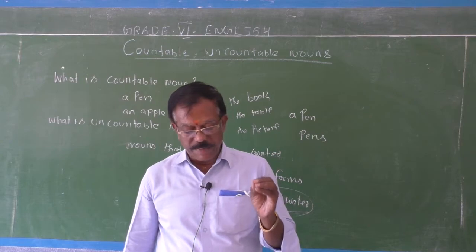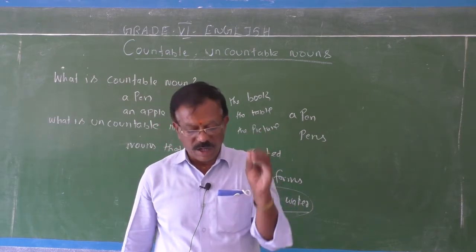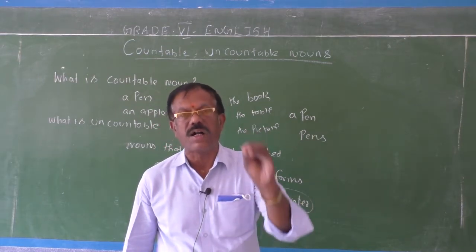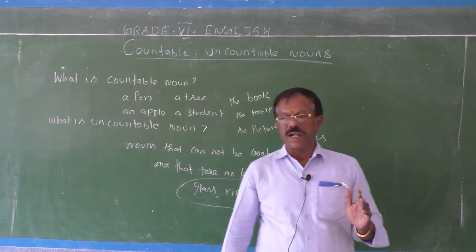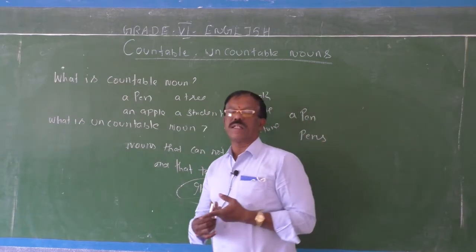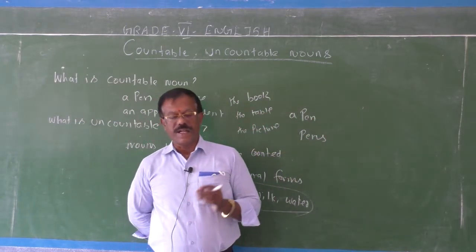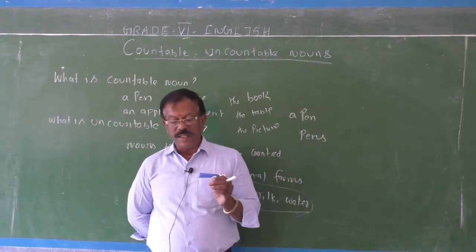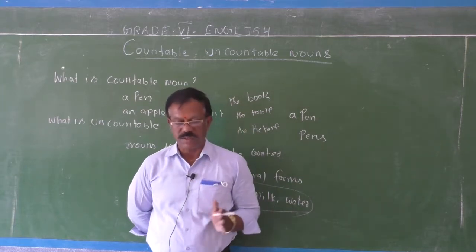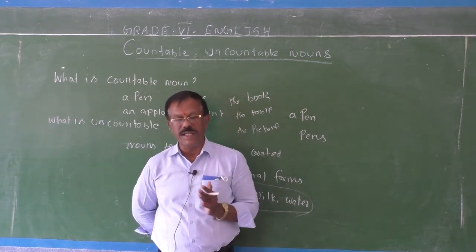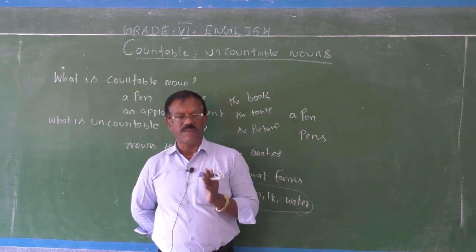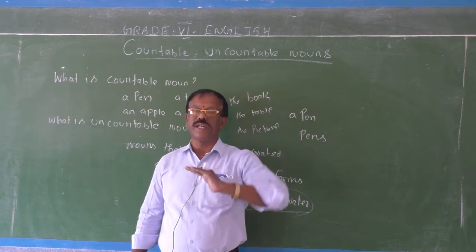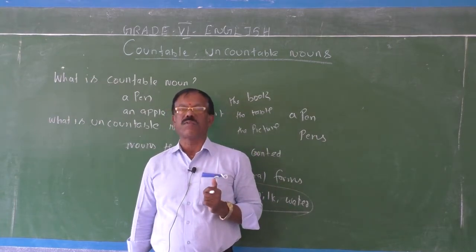So nouns that can be counted and take plural forms are called countable nouns. Nouns that cannot be counted and cannot take plural forms are called uncountable nouns. We use articles only before countable nouns. We never use articles before uncountable nouns. You should know the difference between countable and uncountable nouns.